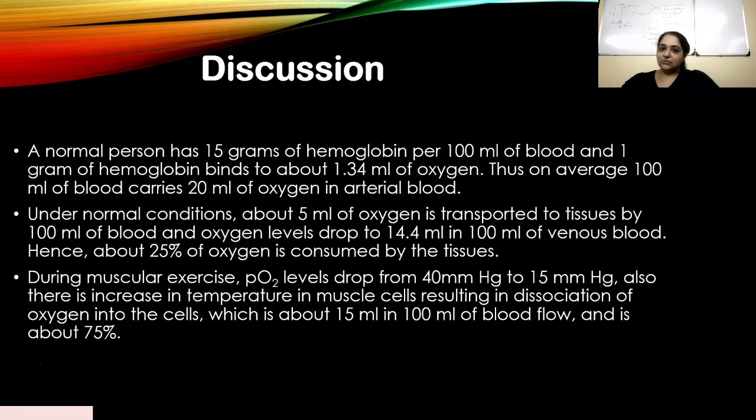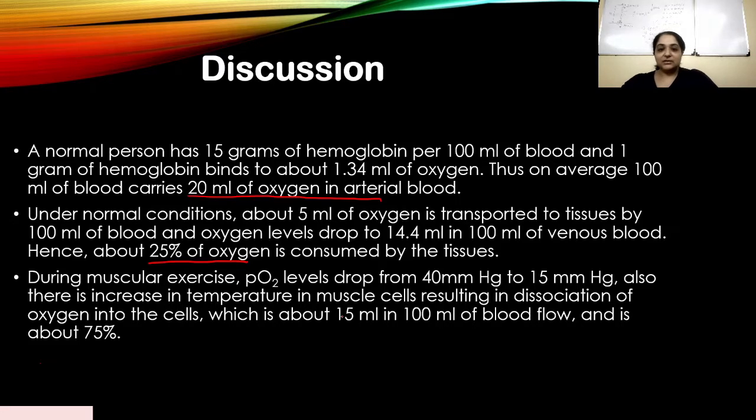Erased everything, no problem. What I explained is at rest, where 25% of oxygen is consumed by the tissues. During muscular exercise, for example, suddenly you need to run or do some strenuous exercise, you need more oxygen. So where is that oxygen going to come from? We already have 20 ml of oxygen in the arterial blood.